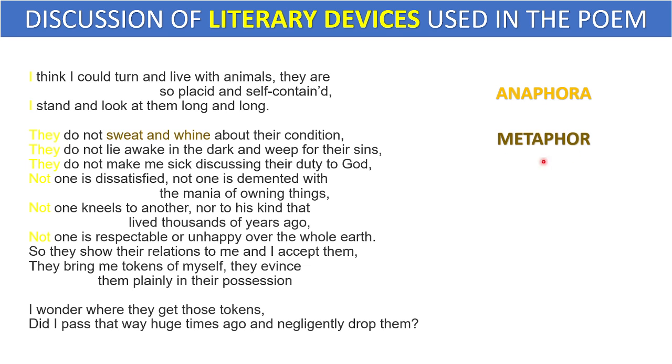Next is metaphor. What is metaphor? Metaphor is an implied comparison between two unallied things. Here, the poet has used the words sweat and wine. The poet has used these words to compare the cry of human beings with the crying of animals. So this is the use of metaphor here.